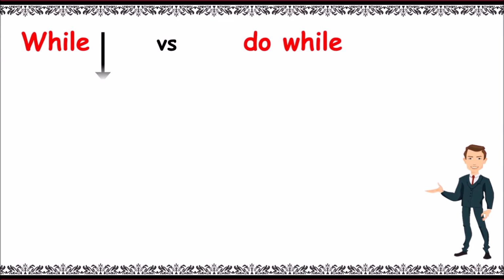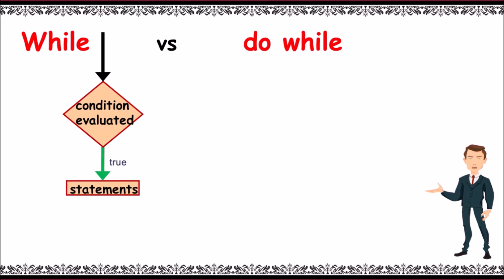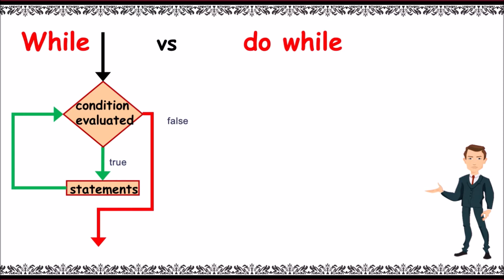In while, first the condition is evaluated. If it's true, it executes statements inside the block and again goes back to the condition evaluation. If it's false, control comes out of the loop.